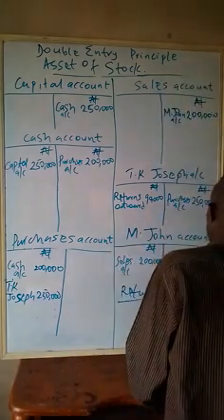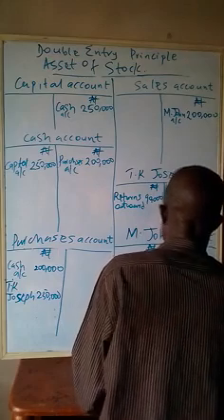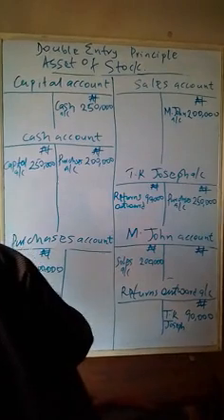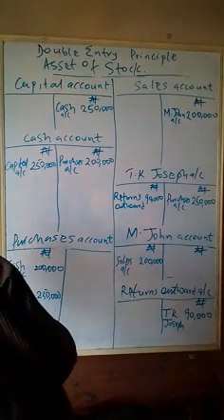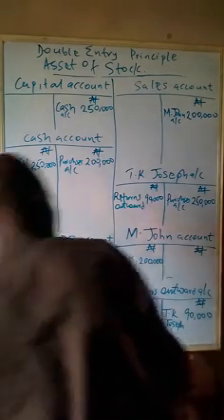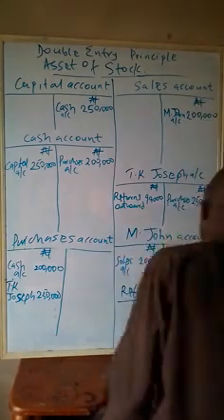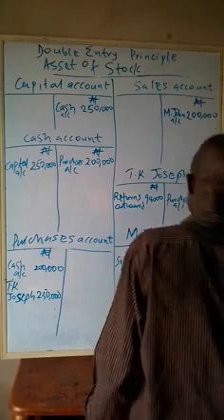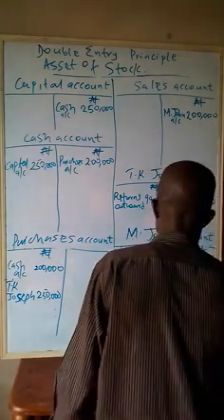The M. John account is returns inward. We sold goods worth 200,000 to him and goods returned to us by M. John are 100,000 naira. That is returns inward.